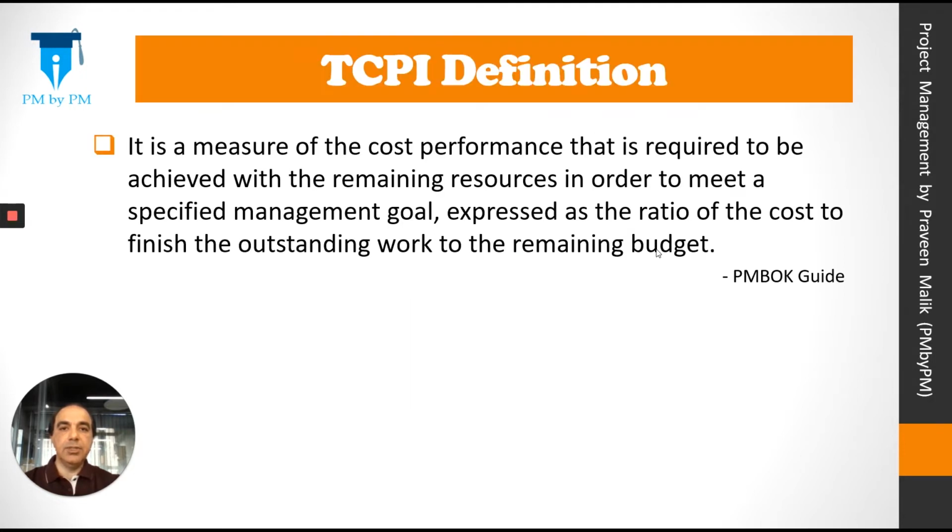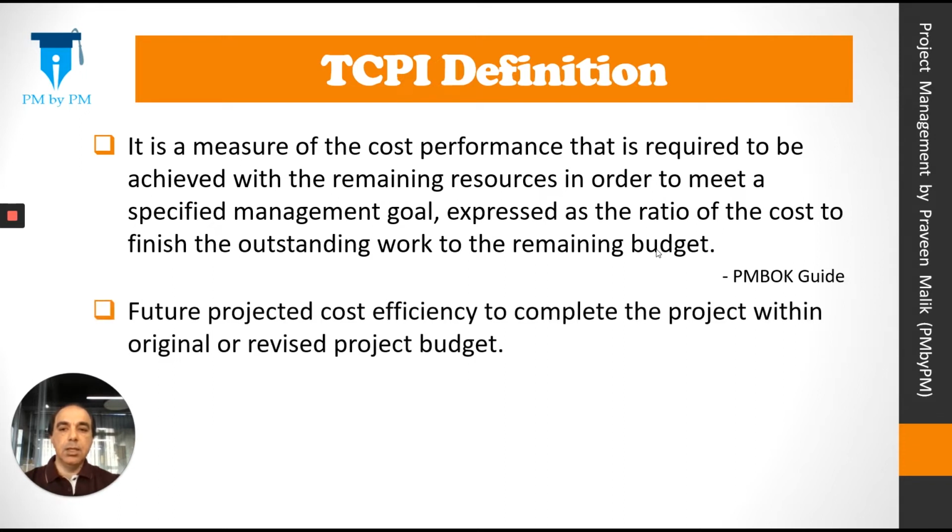Let's start with the definition of TCPI. It is a measure of cost performance that is required to be achieved with the remaining resources in order to meet a specified management goal, expressed as the ratio of the cost to the finish, the outstanding work to the remaining budget. Let's look at a simpler definition. TCPI can be defined as future projected cost efficiency to complete the project within original or revised project budget. In both the definitions, we are talking about revising the project budget.